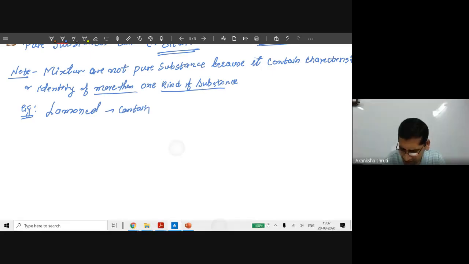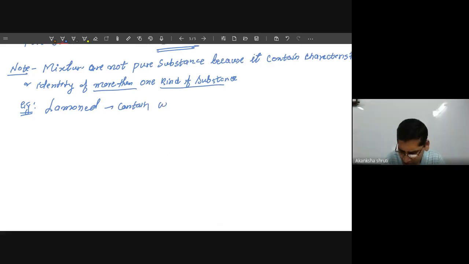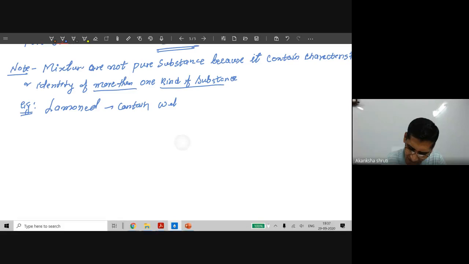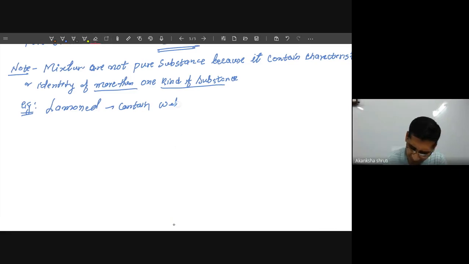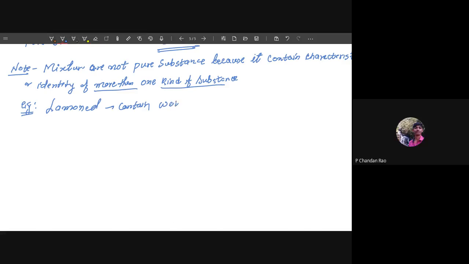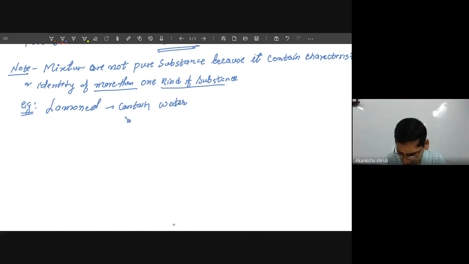so it contains the water, it contains the salt, it contains the taste of lemon. Okay, now students, it is lemonade.